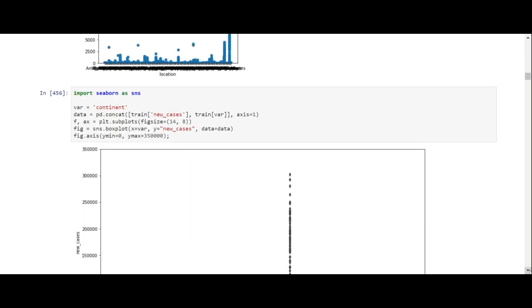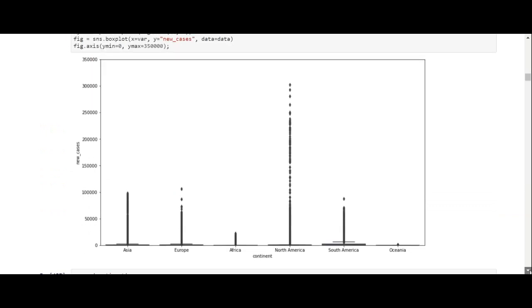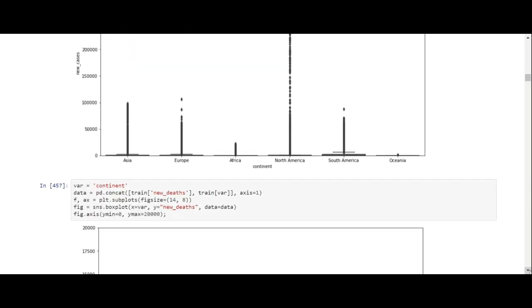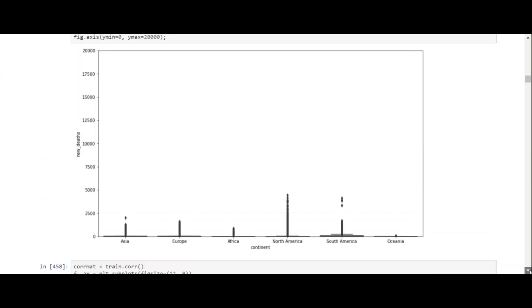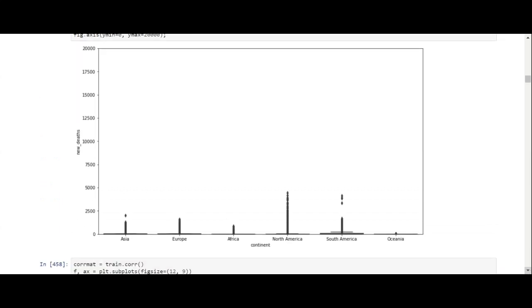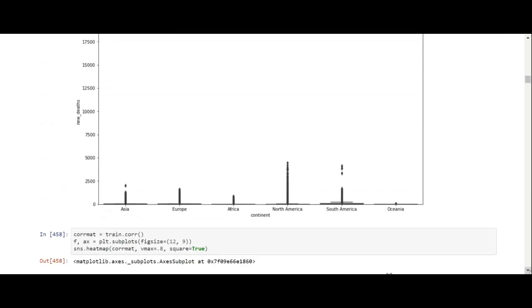So now we're checking the new cases by continent, and you can see North America has tons of new cases. At some point I'm going to have to increase the maximum depth of this file as we keep getting more and more new cases. And then we've got the file on the new deaths, and you can see North America has the most new deaths as well.